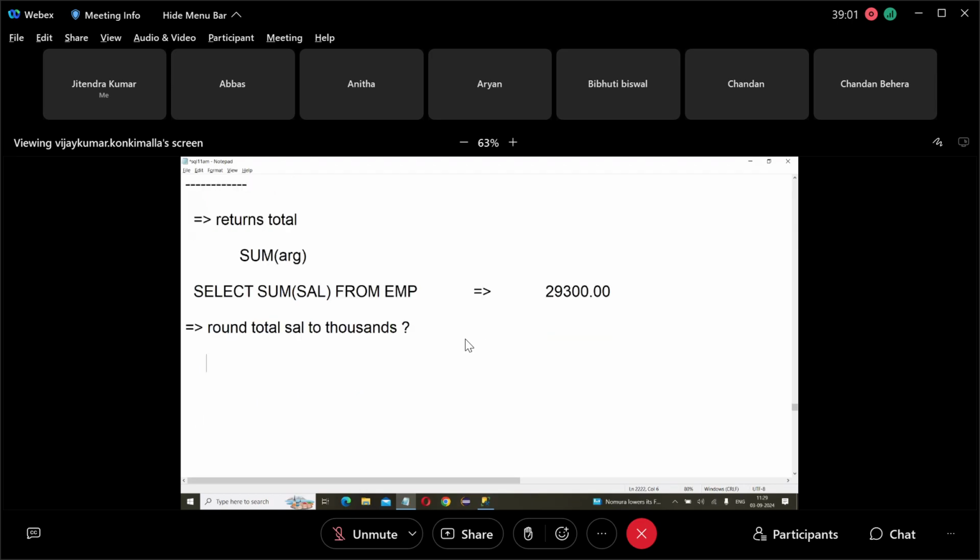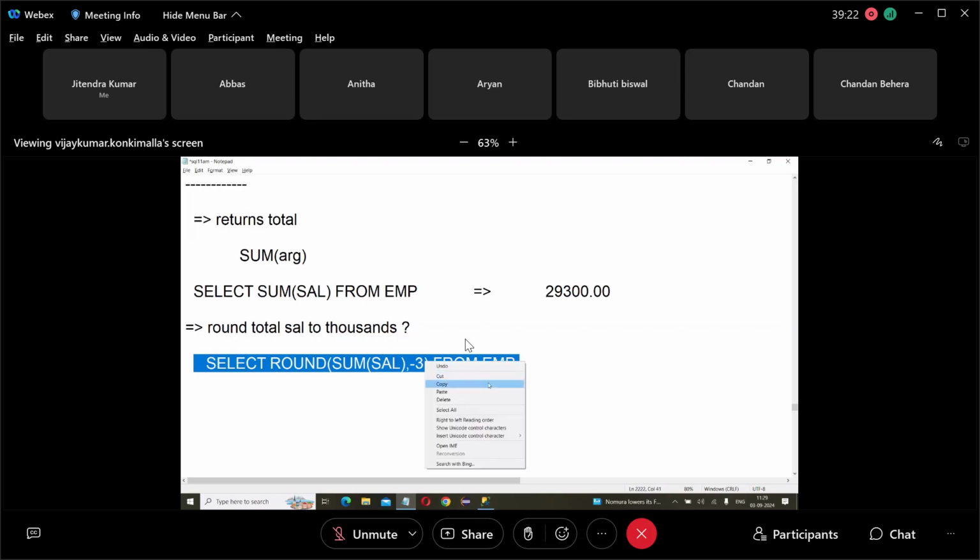Select round of sum of salary comma minus 3 from EMP. Minus 3 means thousands.